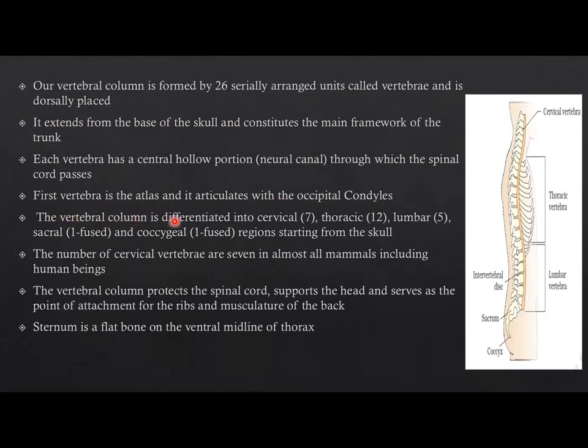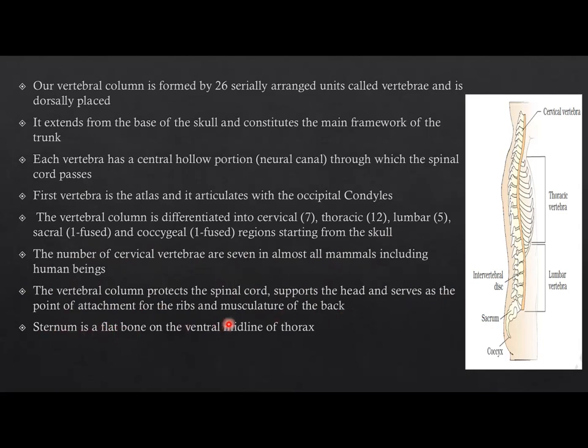The vertebral column is differentiated into cervical 7, thoracic 12, lumbar 5, sacral 1 fused, and coccygeal 1 fused regions, starting from the skull. The number of cervical vertebrae is 7 in almost all mammals including human beings. The vertebral column protects the spinal cord, supports the head, and serves as the point of attachment for the ribs and musculature of the back.